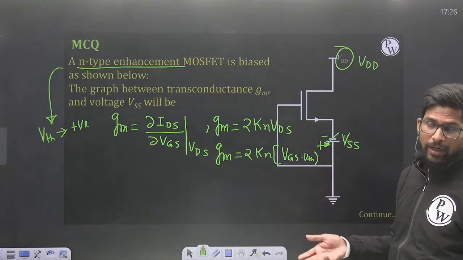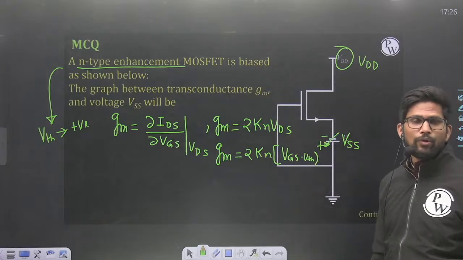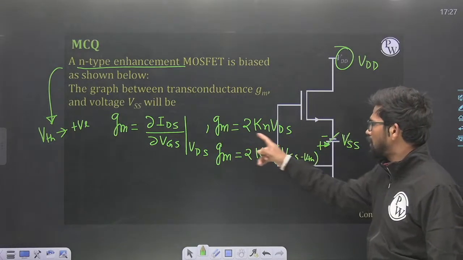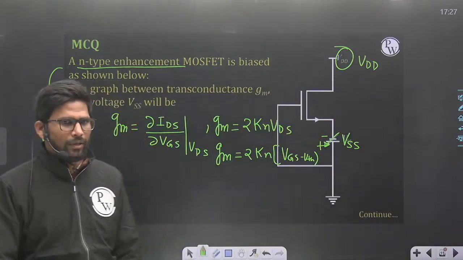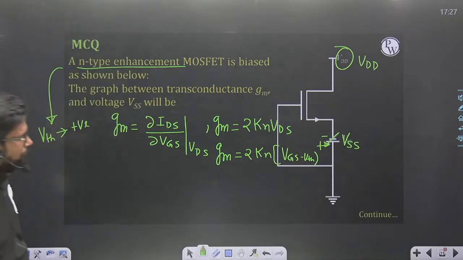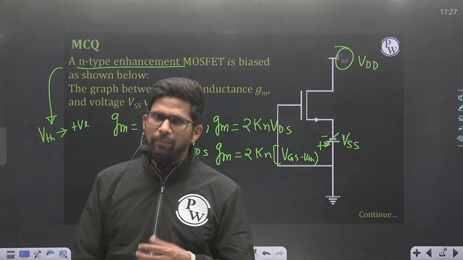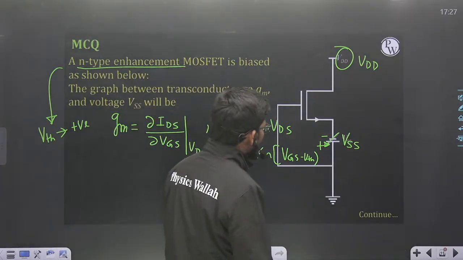If it is operating in triode region, then I will use this formula to find out the transconductance value. And if it is operating in saturation region, then I will use this formula to find out the transconductance value. Definitely. Okay. Now, first I will try to find out whether my MOSFET is in on condition or off condition. Okay. Let me try to find out.